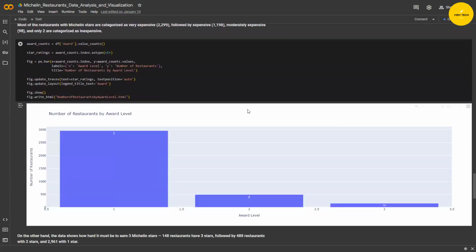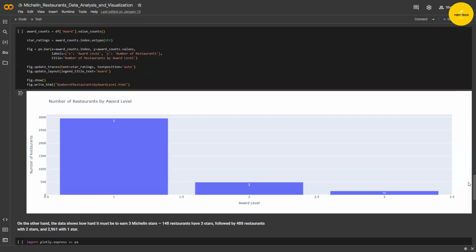For the third visualization, we have the number of restaurants by award level, and we get to the conclusion that we have 2,961 with 1 star, 488 with 2 stars, and only 148 restaurants with 3 stars. The data shows how hard it must be to earn 3 Michelin stars.